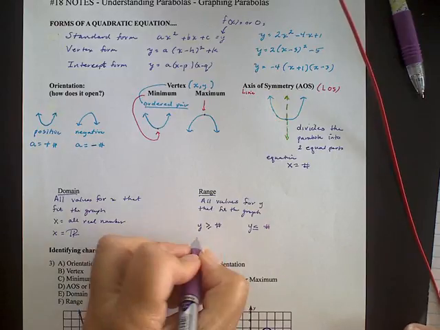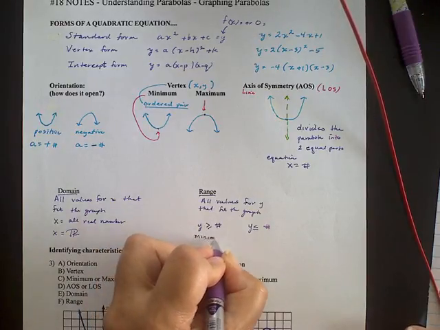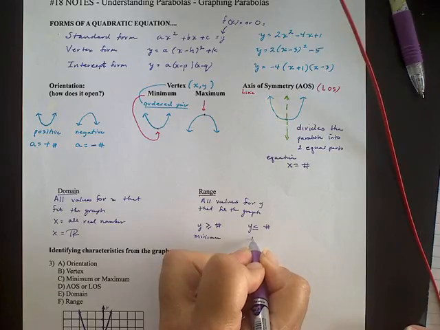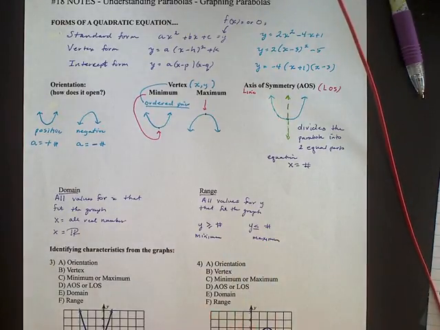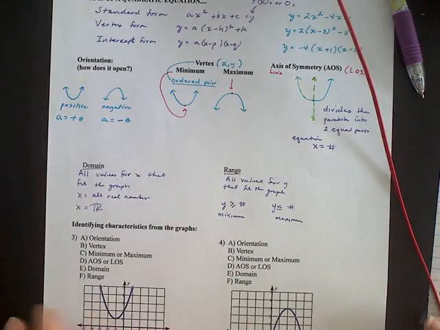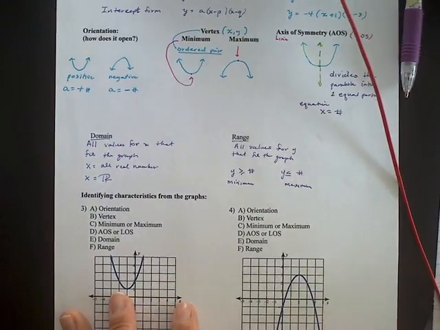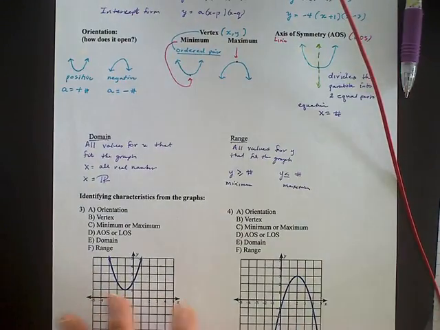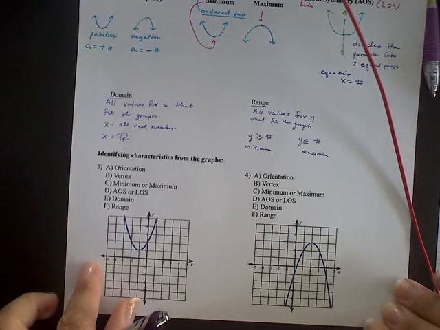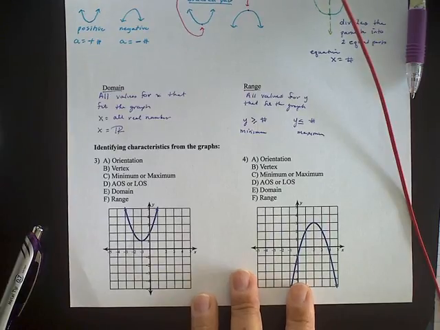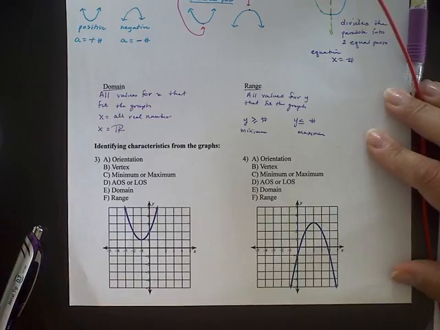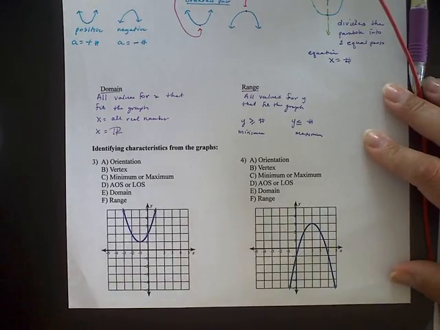If it's greater than, it's because there's a minimum. If it's less than, that means there's a maximum because of the orientation. So those are just some things that will help you think about identifying parts of this graph. I gave you two examples of graphs, and I want you to be able to identify all of this information. Let me make this bigger so that you can see it, for those of you that may not have gotten a chance to print this out. You can always take a screenshot and copy it down on your paper later.